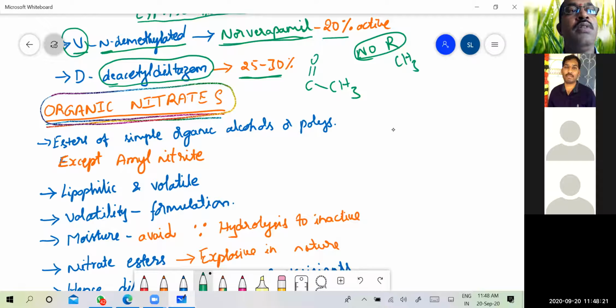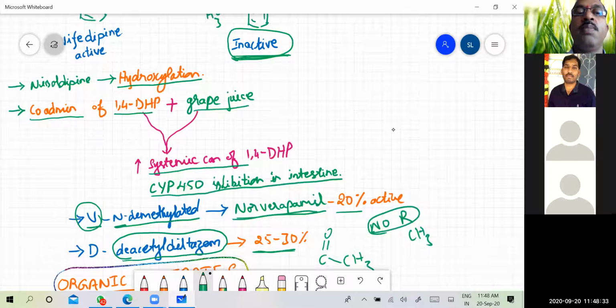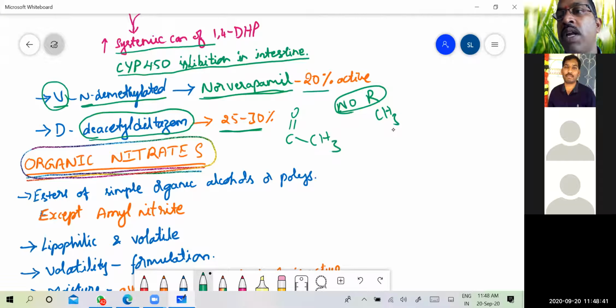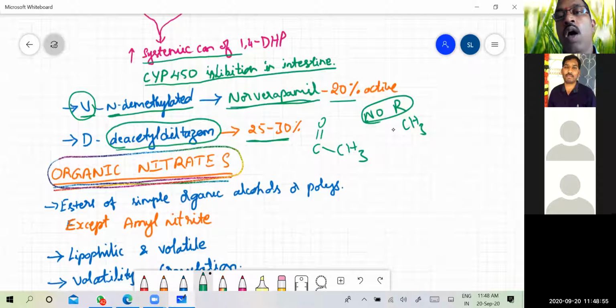The metabolite is also active. It is 25 to 30% as active as the parent compound diltiazem. So remember here, the metabolite of the 1,4-dihydropyridine, that is nifedipine, is inactive, whereas the verapamil metabolite is norverapamil, which is 20% active. Then diltiazem's metabolite, deacetyl diltiazem, is 25 to 30% as active as diltiazem. Okay, so this is all about the